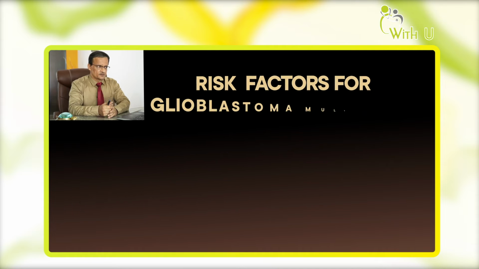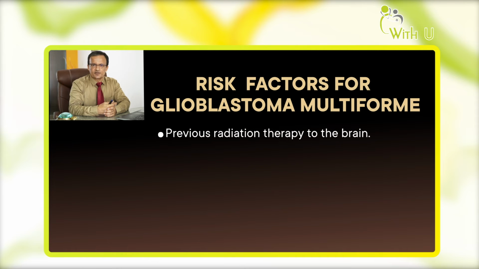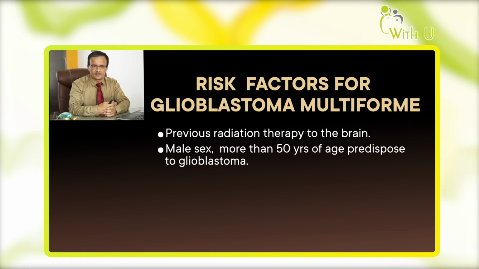So what are the risk factors? How does it develop? Every cancer has certain risk factors. Specifically for a brain tumor, the risk factor is previous radiotherapy given to the brain, and there are certain other hereditary risk factors.